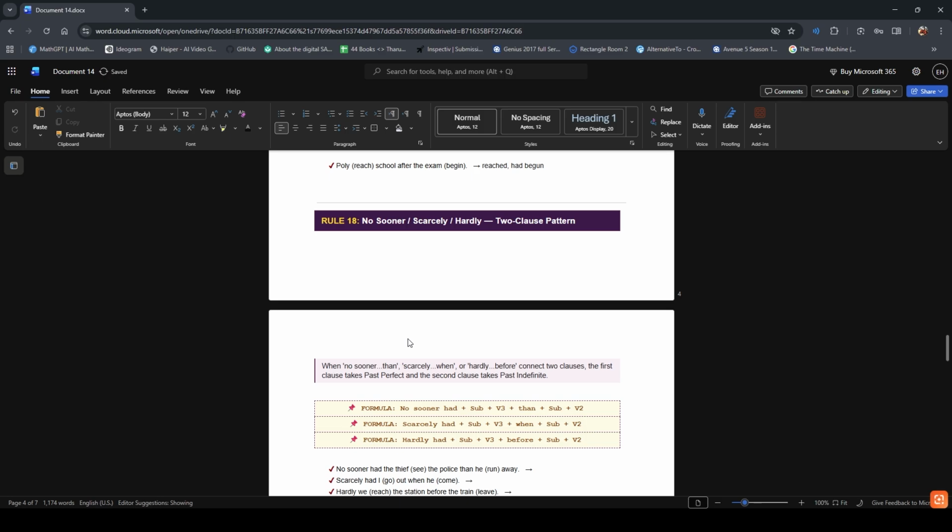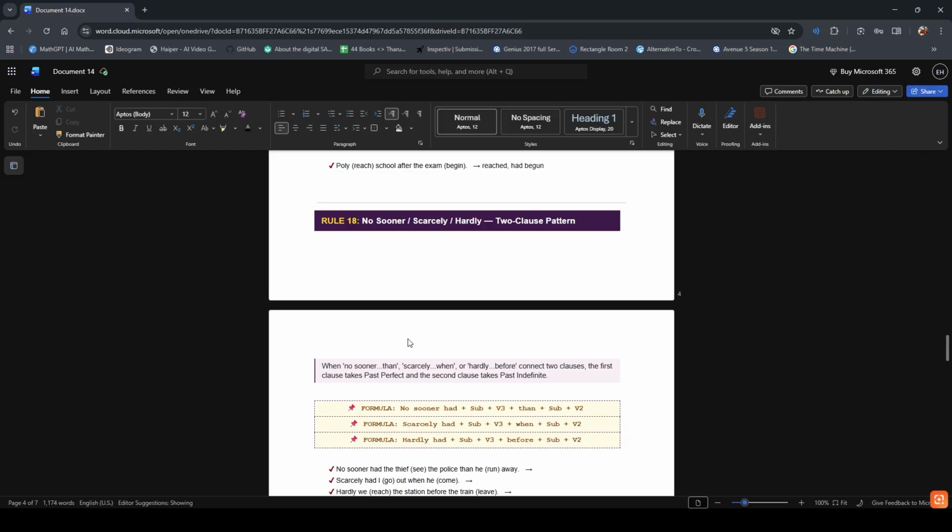Moving on to rule number 18. No sooner, scarcely, hardly: two clause pattern. When no sooner than, scarcely when, or hardly before connect two clauses, the first clause takes past perfect and the second clause takes past indefinite. This rule involves inverted sentence structure, which may be unfamiliar to class 6 to 8.